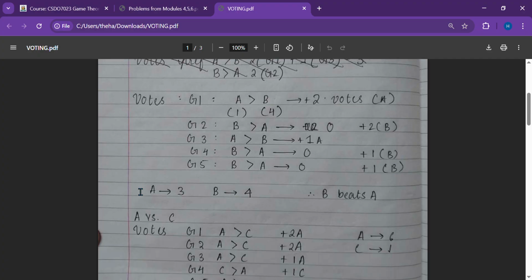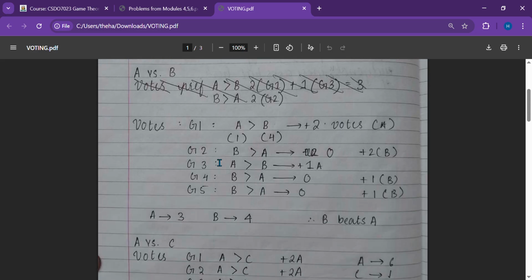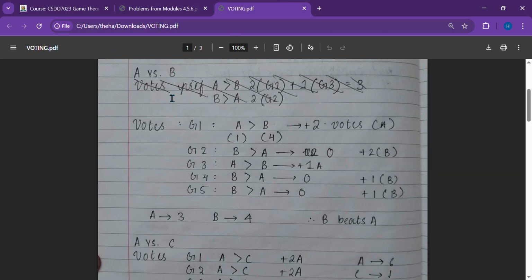So how are we going to do this? Now we're going to calculate votes. We are going to create pairs, like it was said, pairwise voting comparison. So group 1, group 2, group 3, group 4, and group 5. Now we will have to calculate for each of these groups. Now first we are going to take the pair A and B. So A and B, A versus B. In the chronology, A, B, C, D, A and B come first, so we will pick them up.